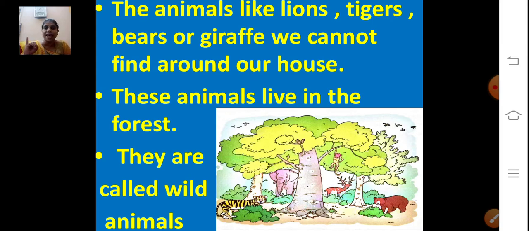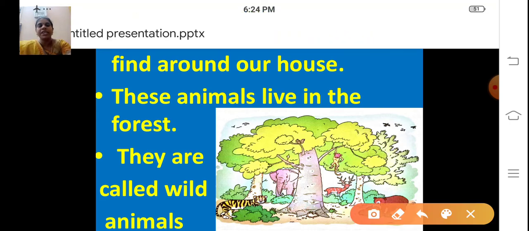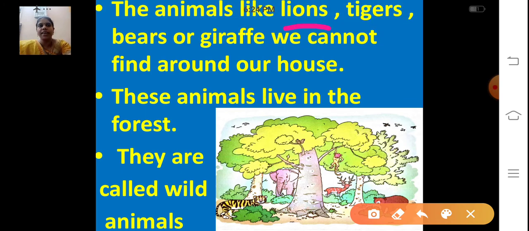So many animals. Lion, L-I-O-N-S, lions. Tiger, T-I-G-E-R-S, tigers. Bears, B-E-A-R-S, bears. Giraffe. Have you seen giraffe nearby house? No, right? G-I-R-A-F-F-E, giraffe. So we cannot find these animals nearby our house, right? Lion, tiger, bear or giraffe. We cannot find them nearby our house.